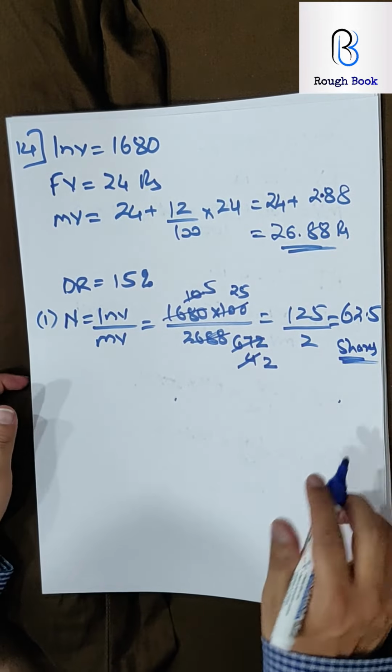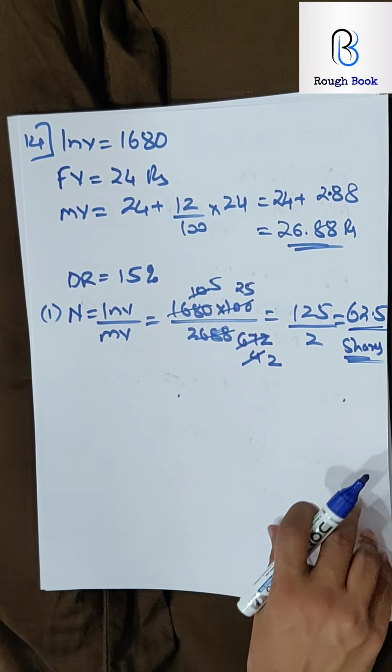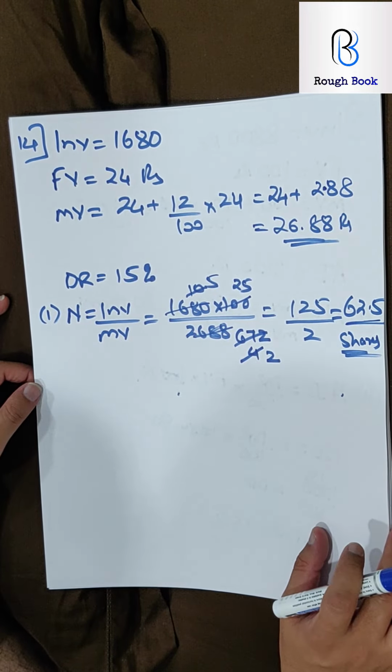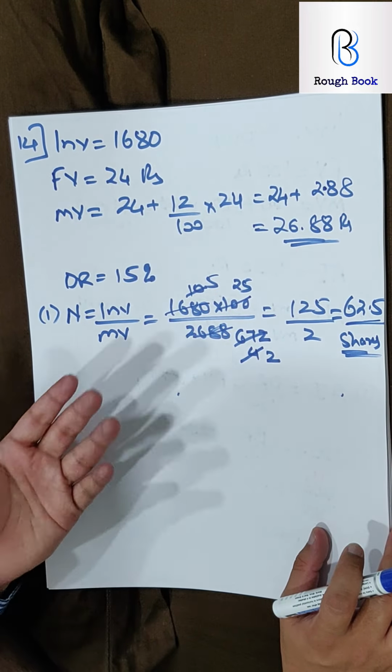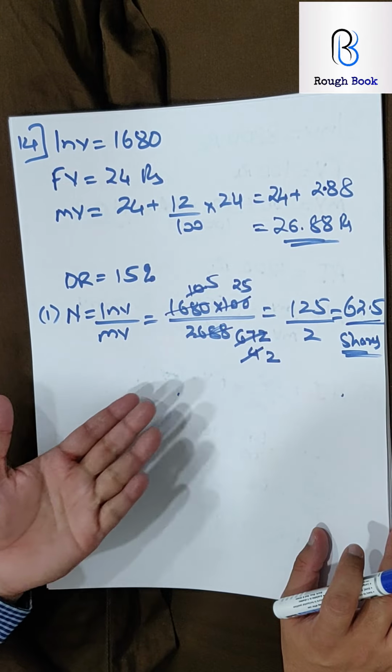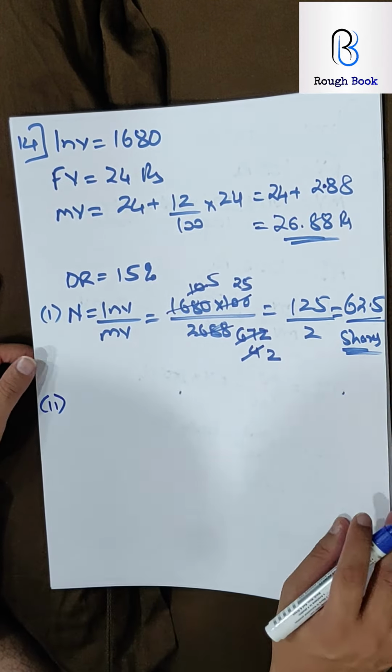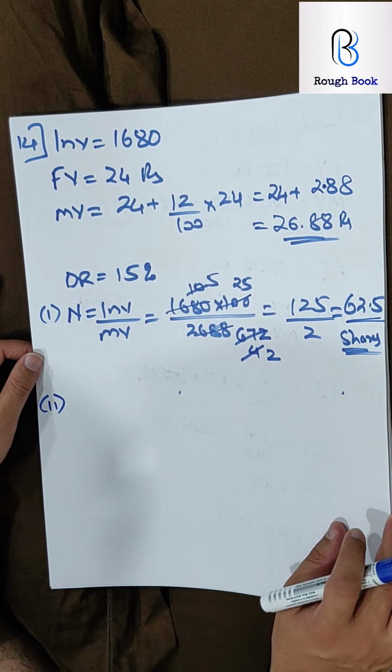Now technically you can't buy half a share. You have to buy a whole number of shares. So technically this question is wrong. In the boards one year it had come, but then they accepted the answer in decimal because it was their fault. But usually you should not get such sums. Now I don't think you will ever get such mistakes in the board.